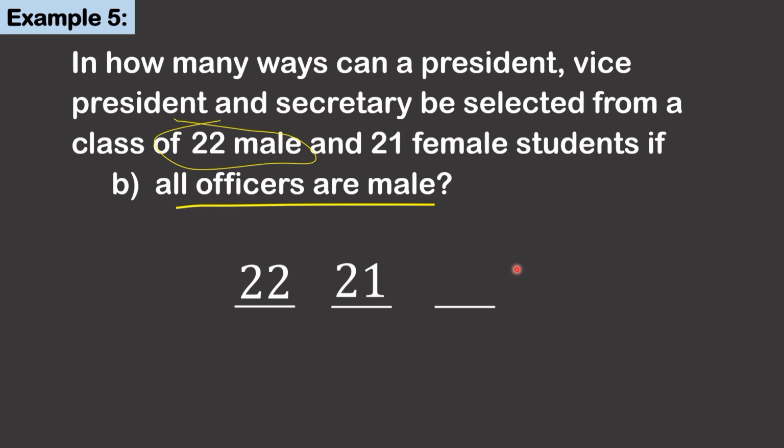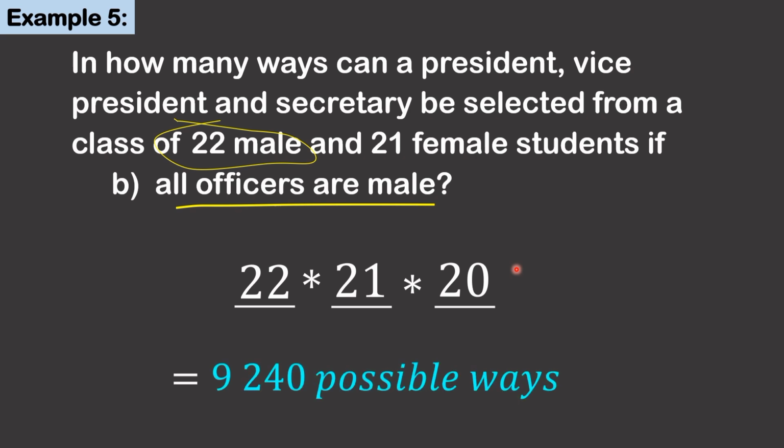And for the last position, there are 20 remaining male choices. Multiply, therefore, there are 9,240 possible ways to select the president, vice president, and secretary if all officers are male.